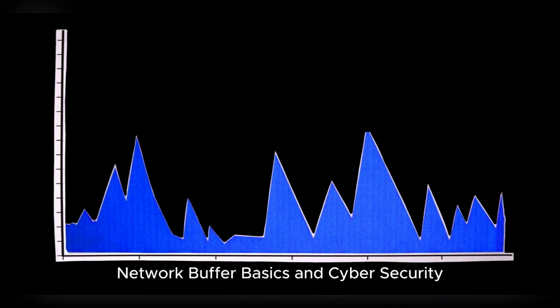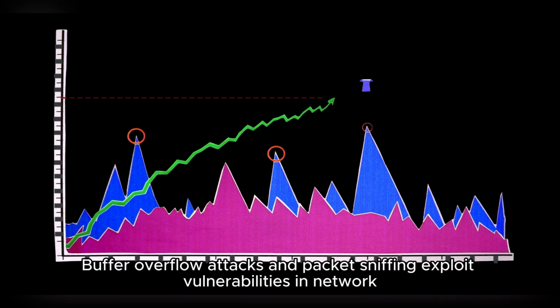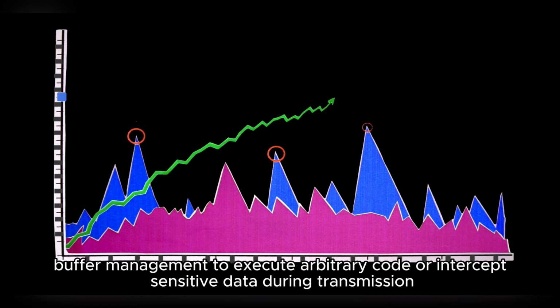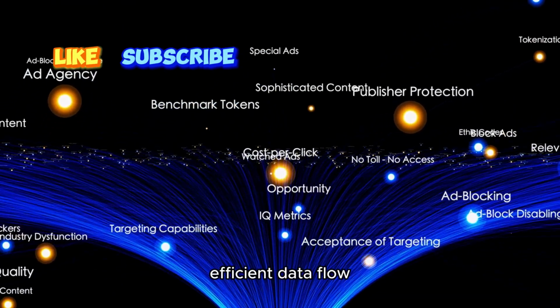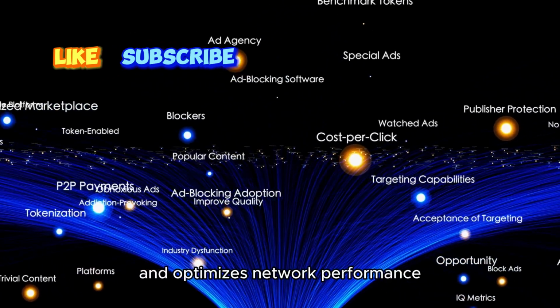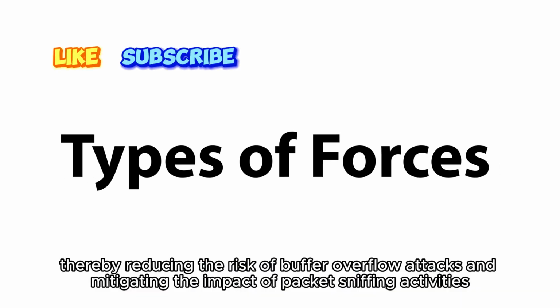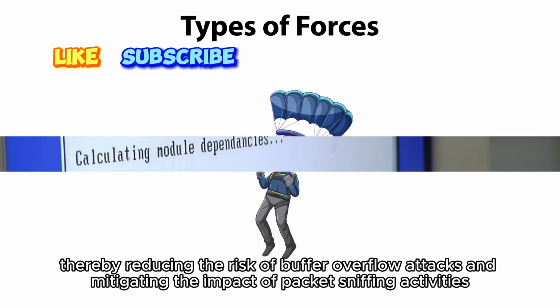Network buffer basics and cybersecurity. Cyber threats. Buffer overflow attacks and packet sniffing exploit vulnerabilities in network buffer management to execute arbitrary code or intercept sensitive data during transmission. Importance: proper buffer management ensures efficient data flow, prevents data loss, and optimizes network performance, thereby reducing the risk of buffer overflow attacks and mitigating the impact of packet sniffing activities.